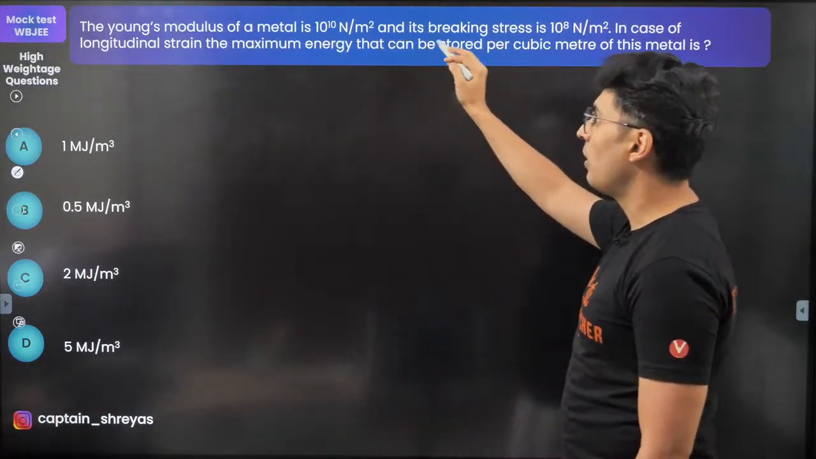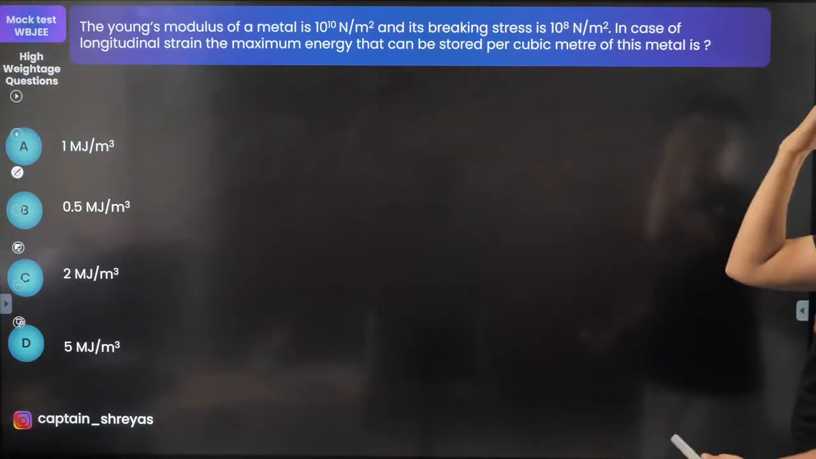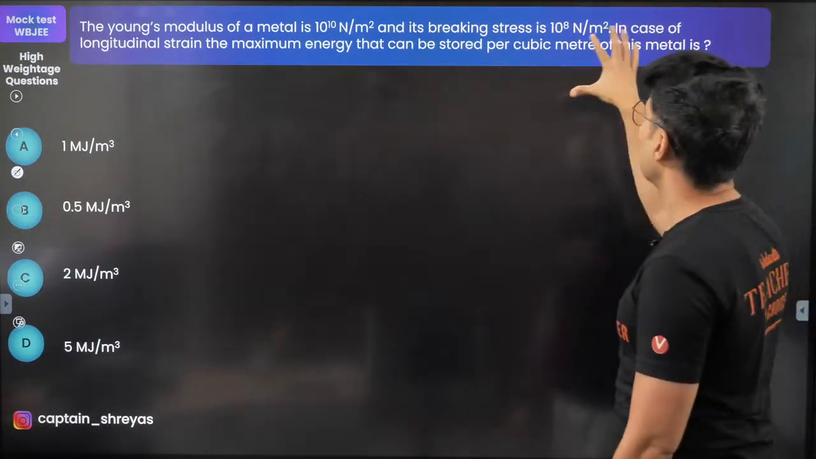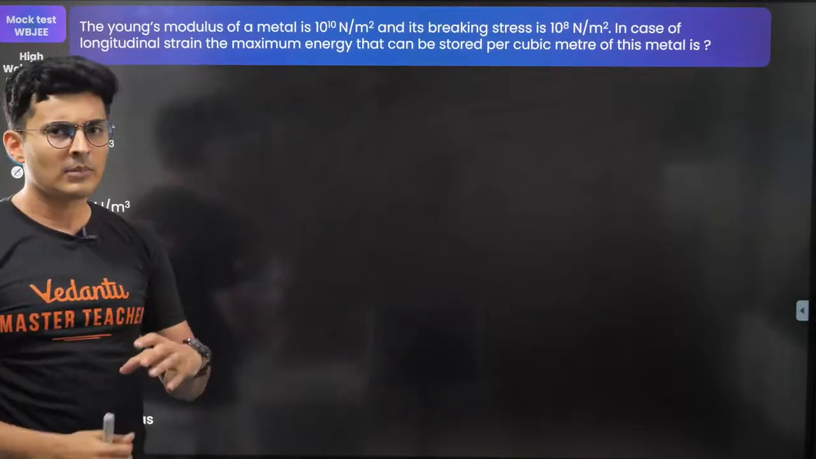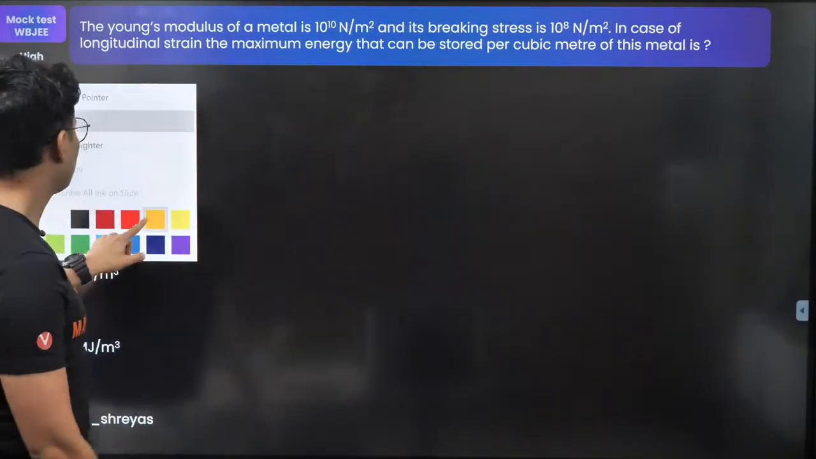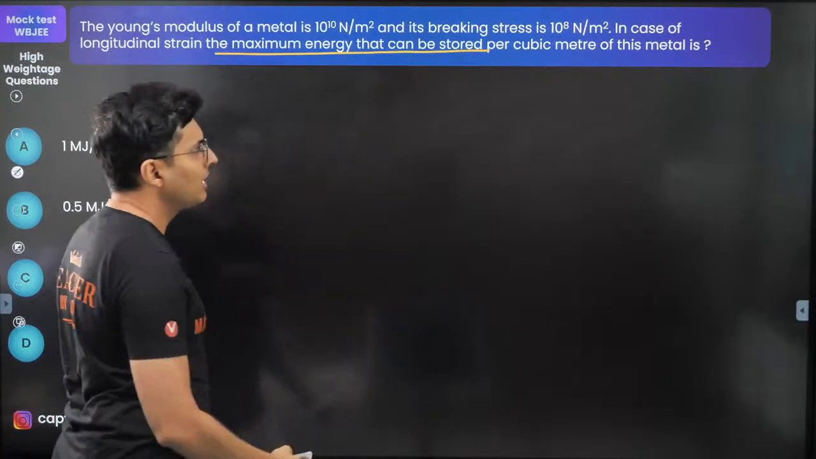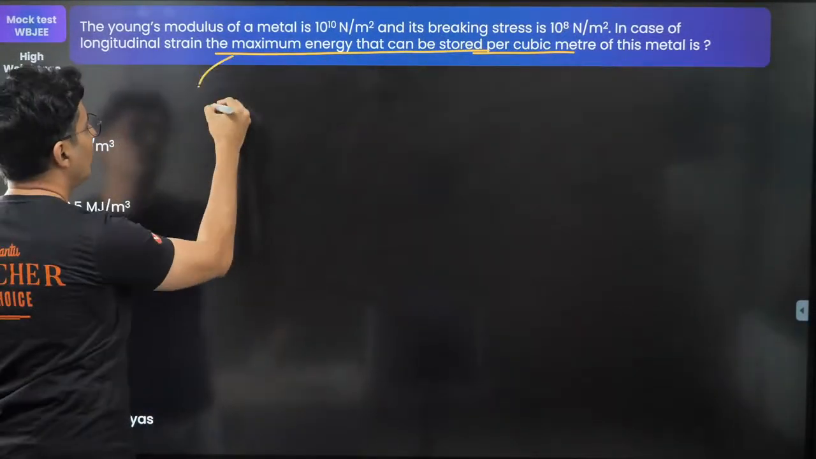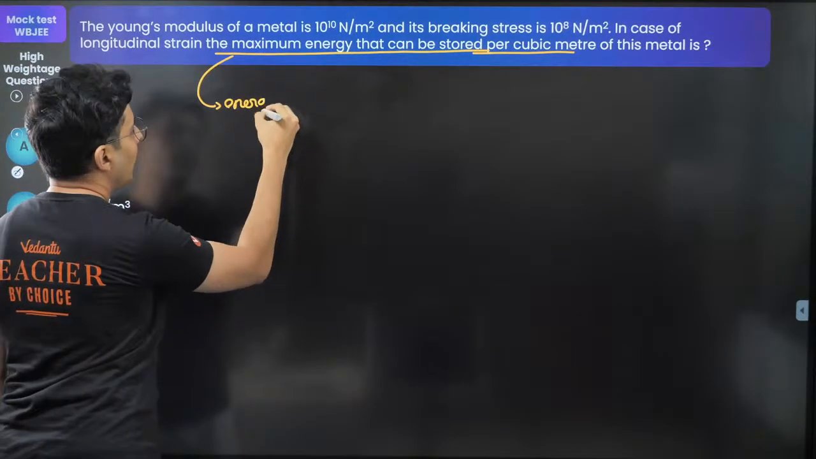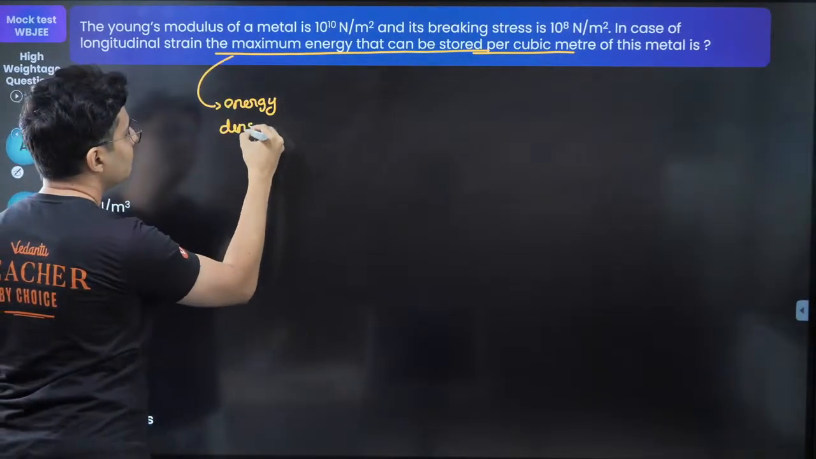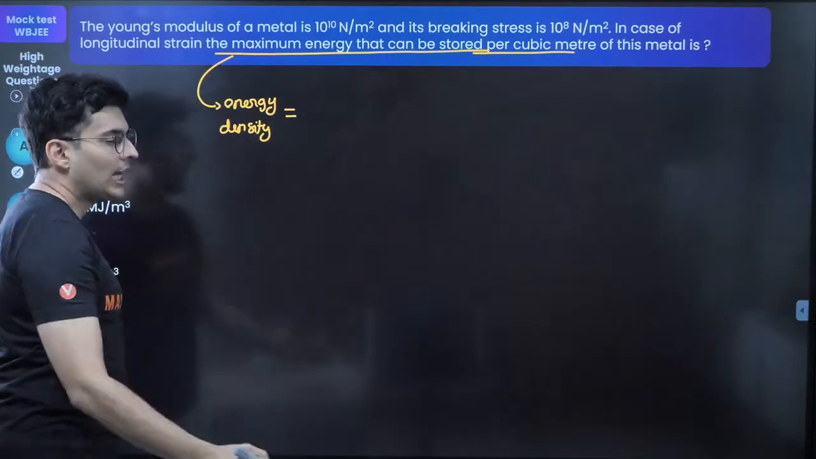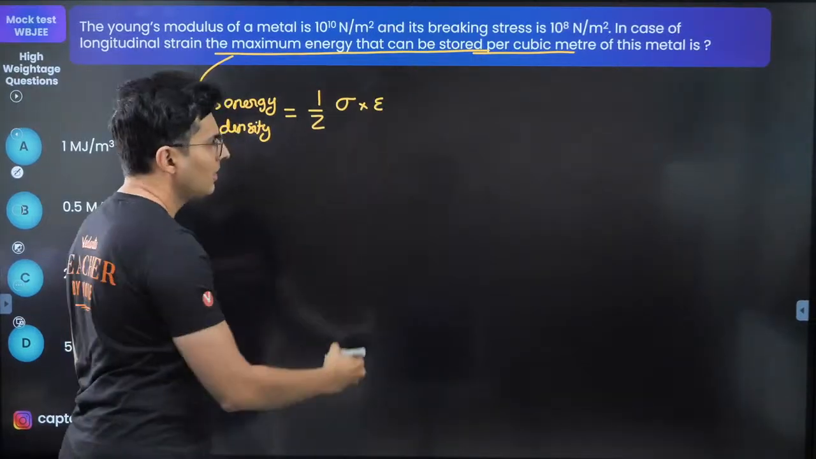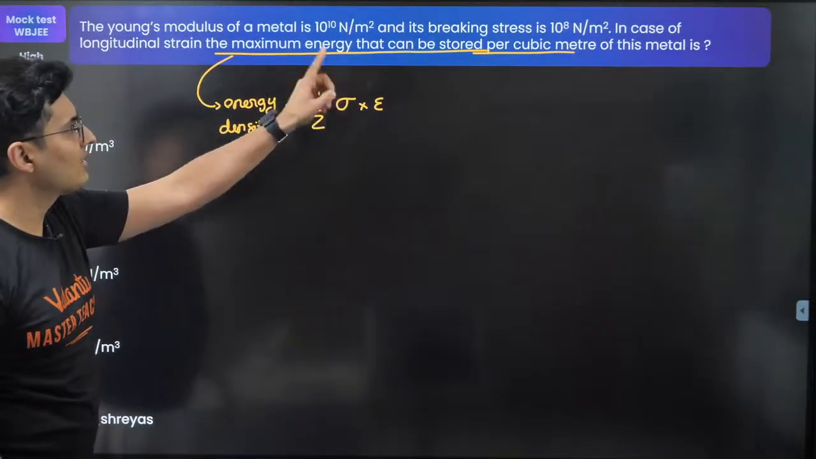The Young's modulus of a metal is this much. The breaking stress is this much. In the case of longitudinal strain, the maximum energy that can be stored per cubic meter in this metal is asked. Let's try to understand the problem. Maximum energy stored per unit volume is nothing but your energy density. Energy density has a simple formula, half stress into strain, but strain is not given, stress is given.